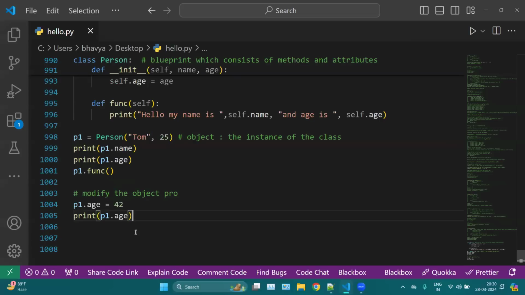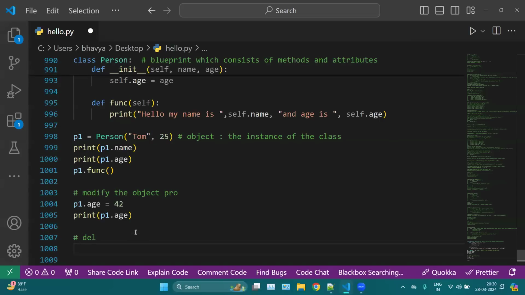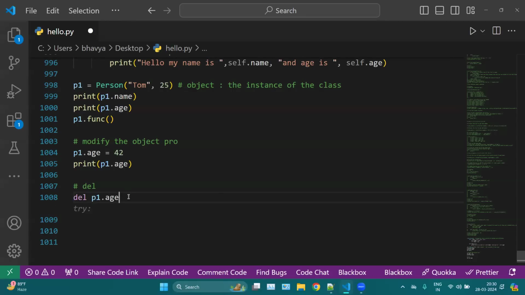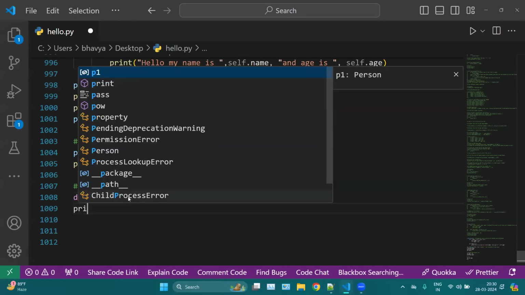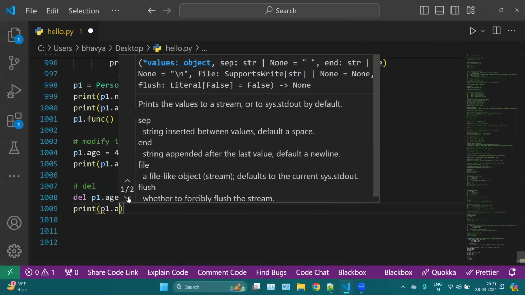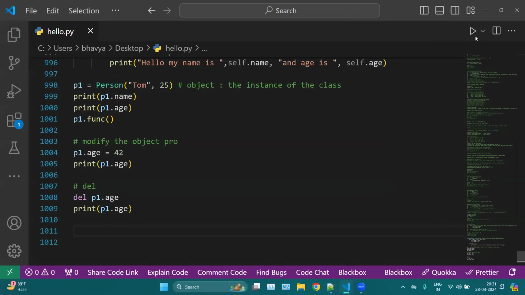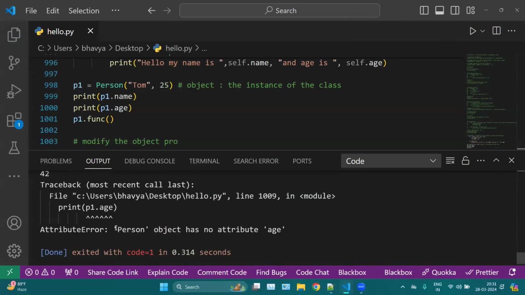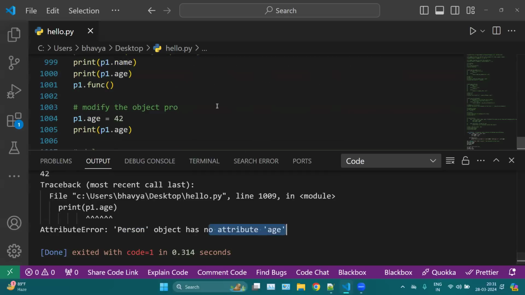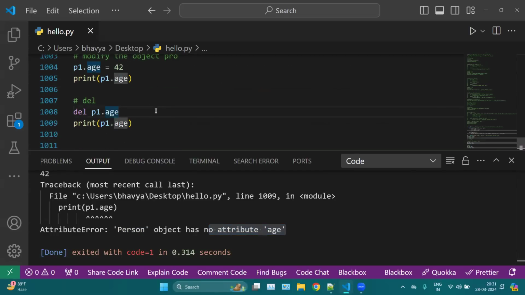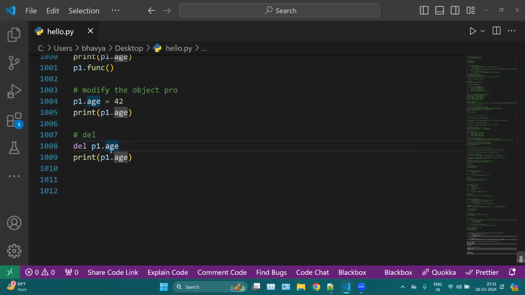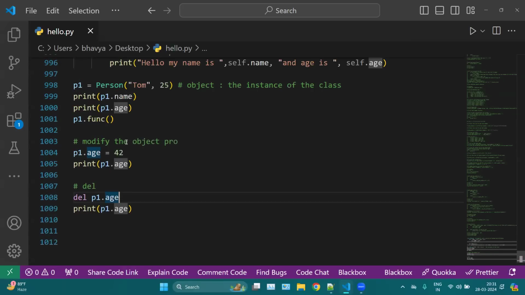Same as you can delete your elements. For example, again, I want to delete age. So here you can mention del p1.age. If I try to print p1.age again, this will throw the error. Okay, you can see the person object has no attribute age because it is removed. So this is how we can delete any attribute or any element of the class.